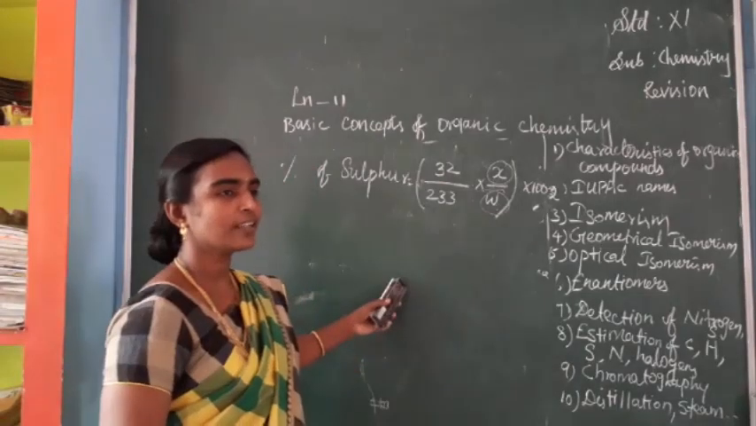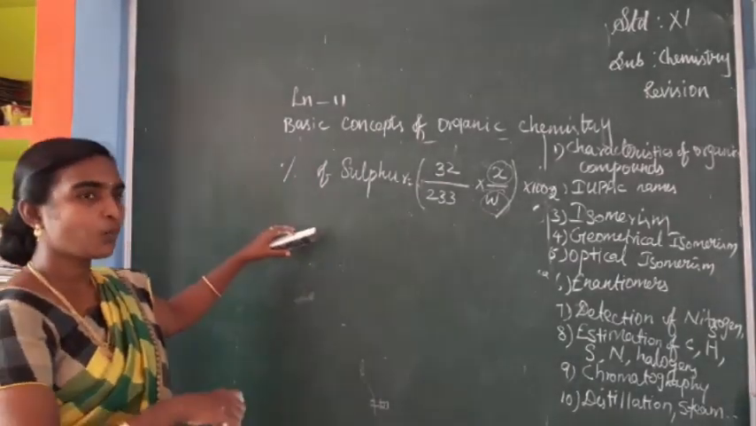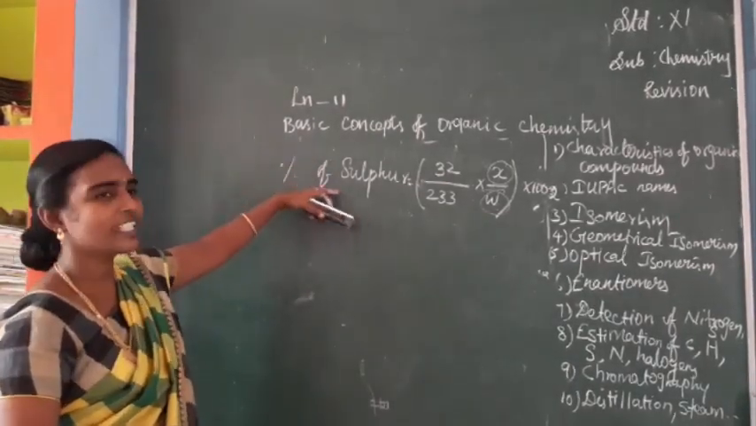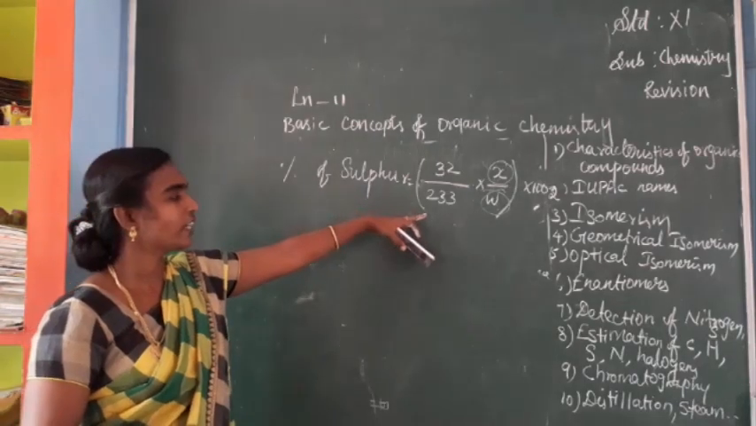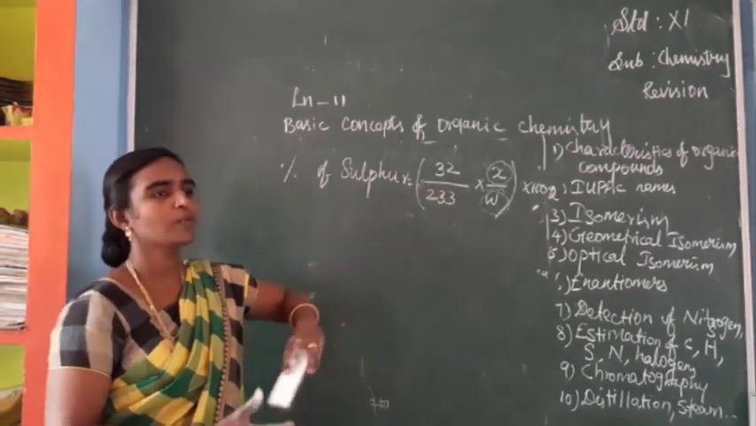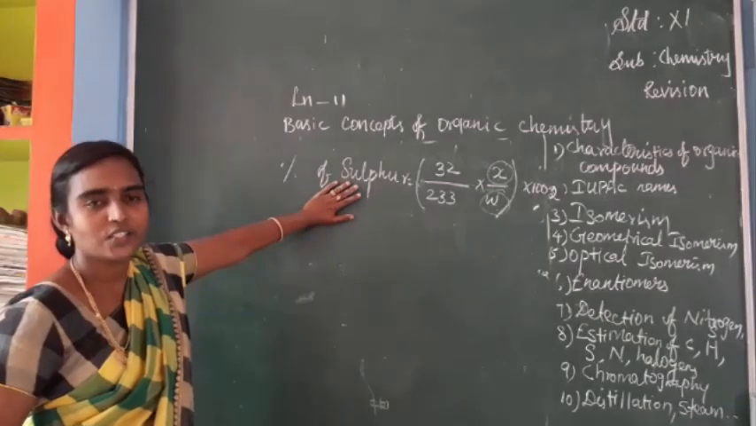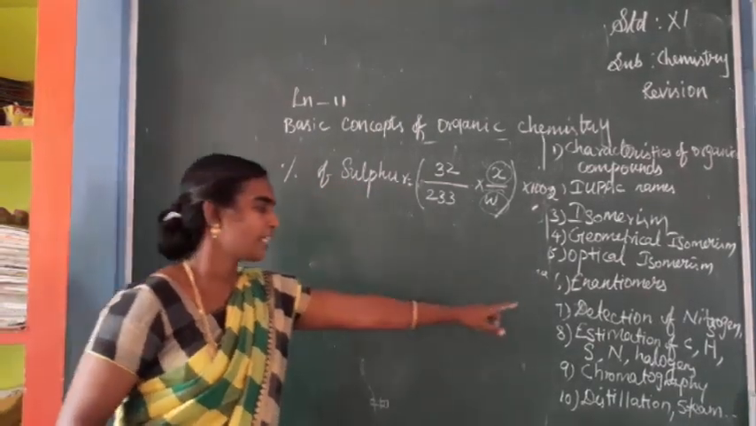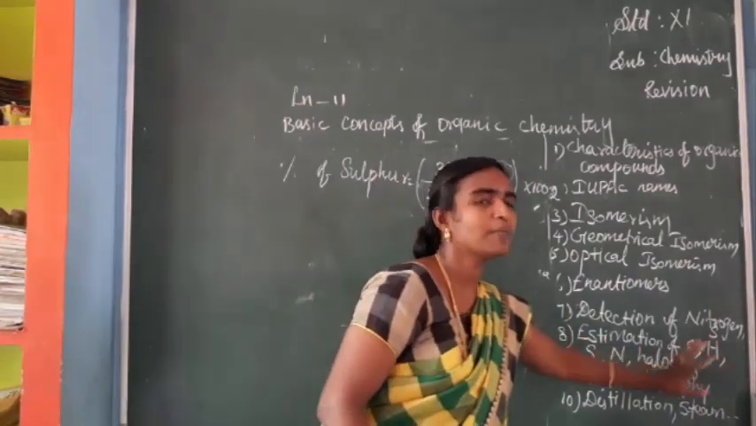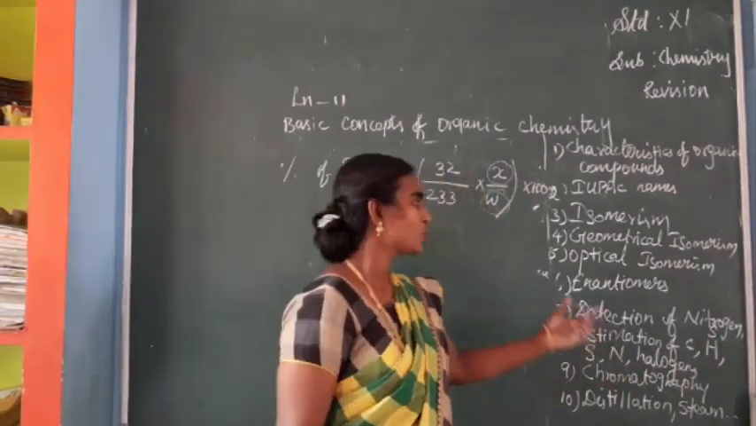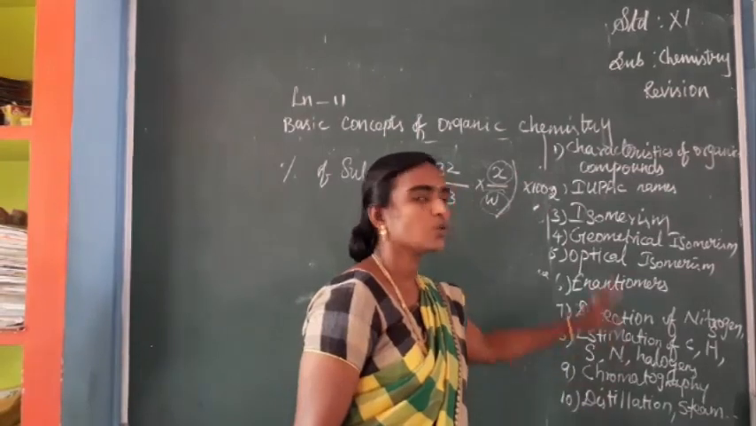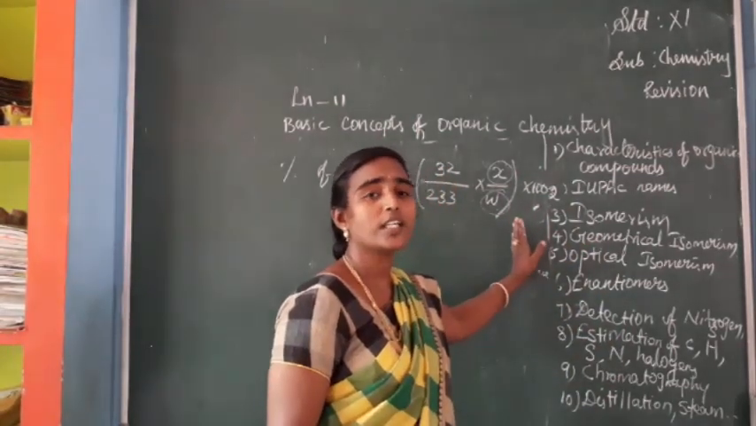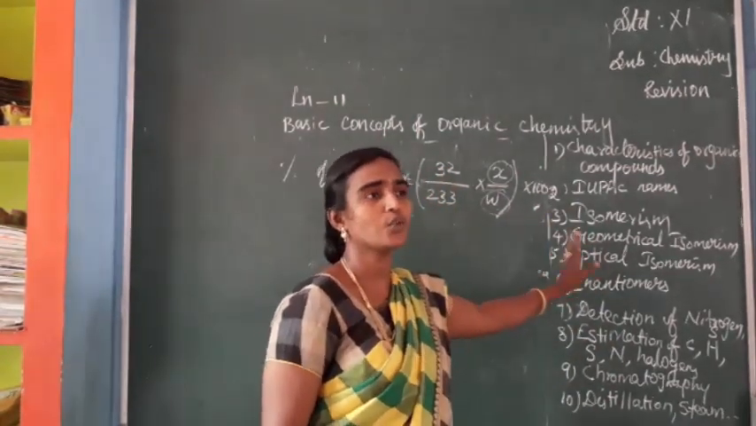Okay. So see, percentage of sulfur is 32 divided by 233 into X by W. The same way we can estimate the other elements also, carbon and hydrogen. So study all these questions. Along with that, the questions you have already studied, you also have to finish.